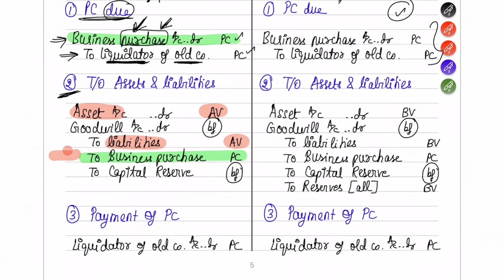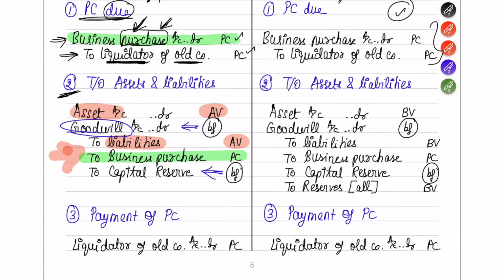So for that only you are paying the PC. Until now it's clear. Now, whatever balancing figure you get, if it is on the debit side, a goodwill account will be created, which means you have paid more to acquire that business. You have paid more to acquire that business, so goodwill will be created.